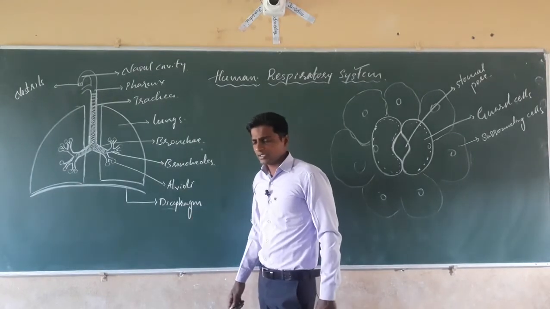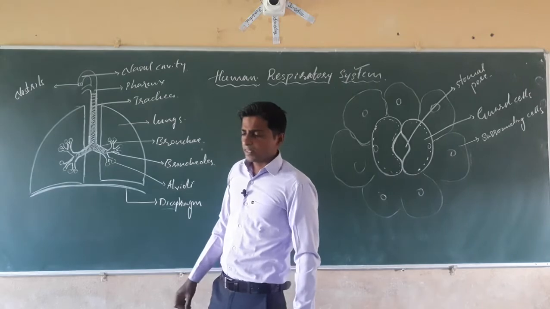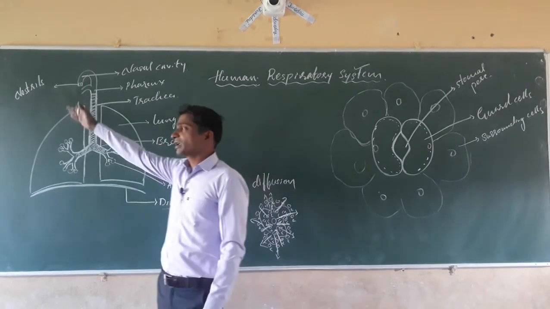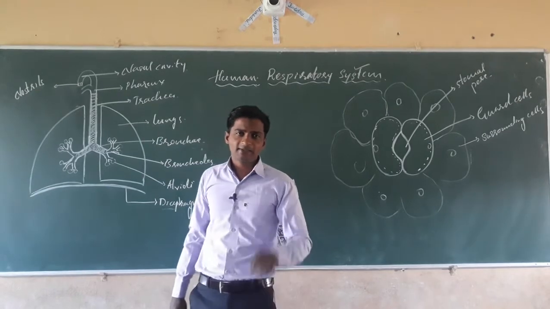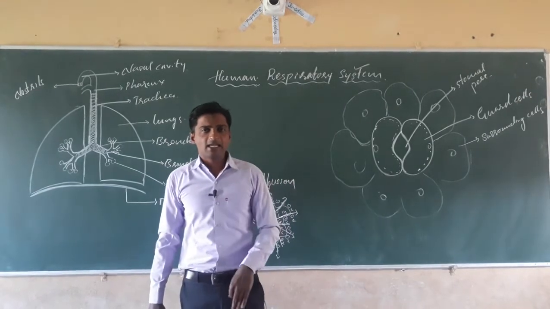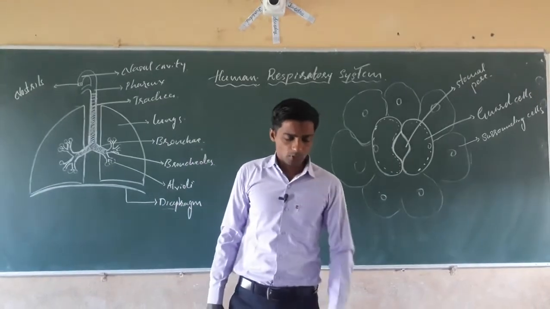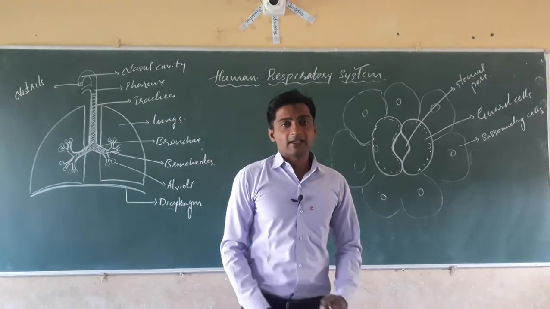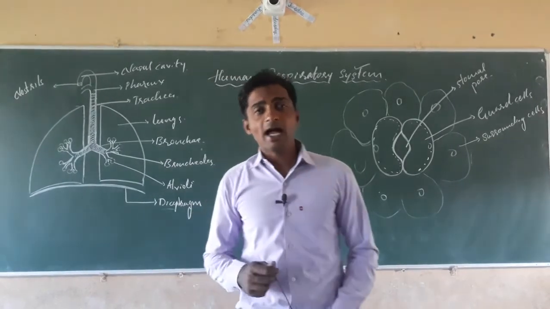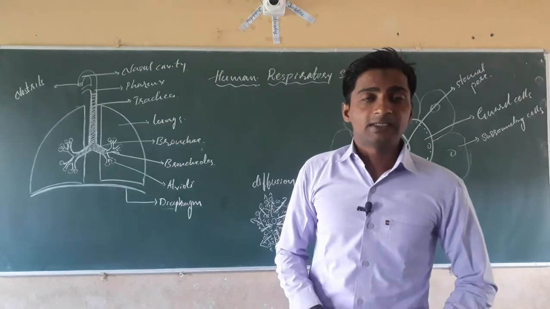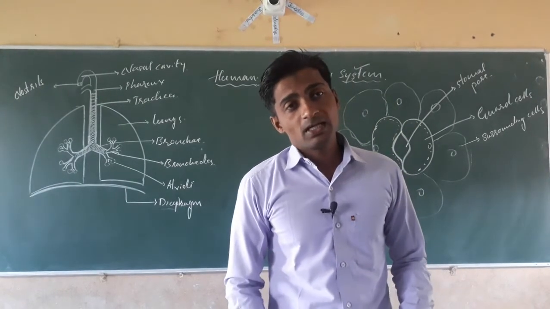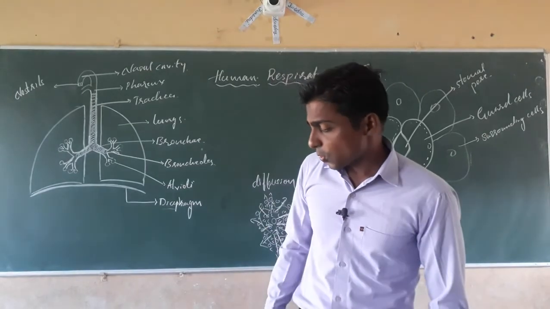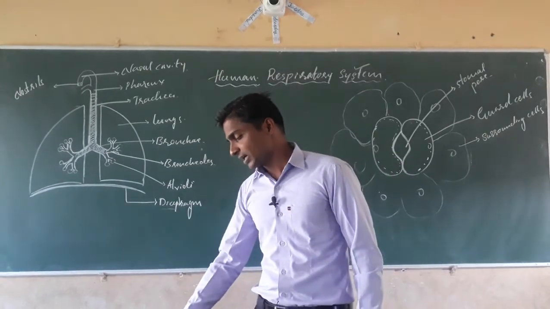In the examination, if you are asked what the parts of the human respiratory system are: nostrils, nasal cavity, nasopharynx, pharynx, trachea, bronchi, bronchioles, lungs, alveoli, and diaphragm. Dear students, now one by one in detail we will study these parts.